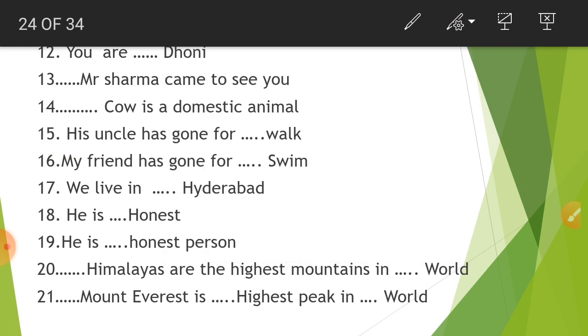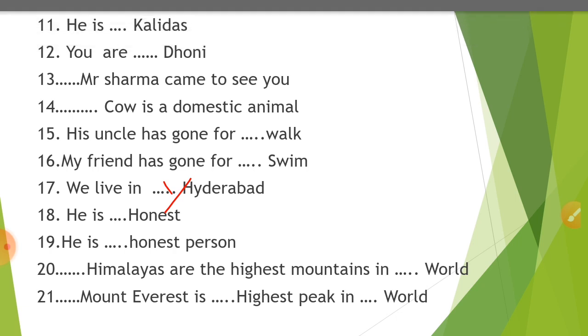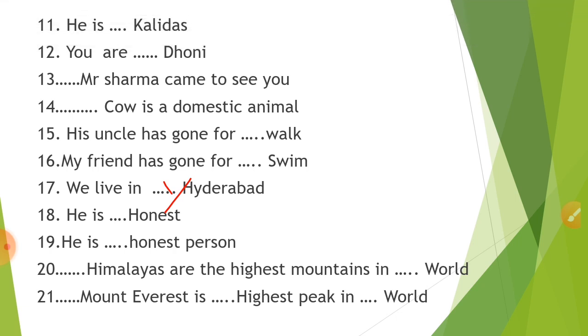Here, will you in nothing. So sometimes you even have to avoid the article. Will you in the Hyderabad? It could be, but it's wrong. Will you in Hyderabad? That's it. Next is he is